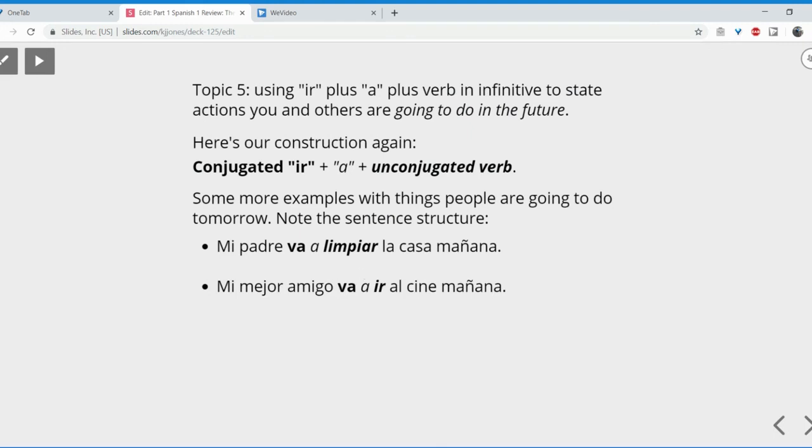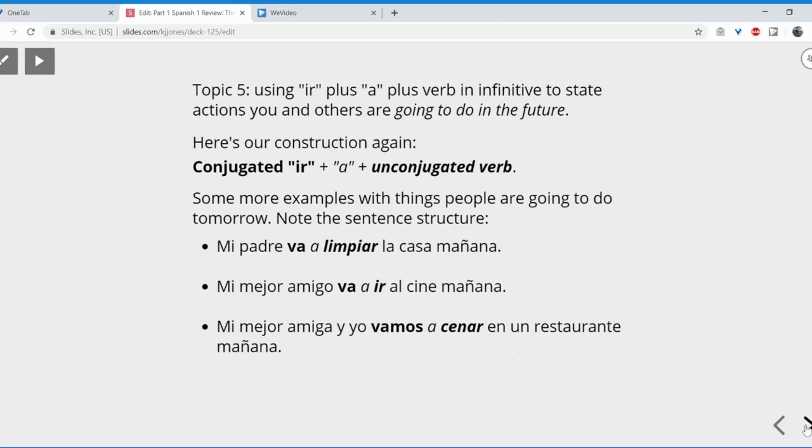All right. Mi mejor amigo va a ir al cine mañana. Again, let's look at the structure. Here's our subject noun phrase. It's a singular noun. That means it's a third person singular subject. Here's the form of ir that agrees with that third person singular subject. It's third person singular va. Then we have an a. Then we have an infinitive. Oh, it's ir again. That's totally fine, right? And then we have all our necessary predicate complements to finish the meaning of our sentence.